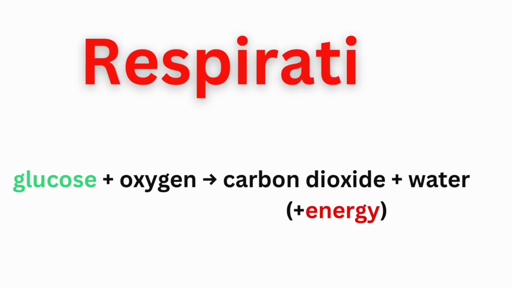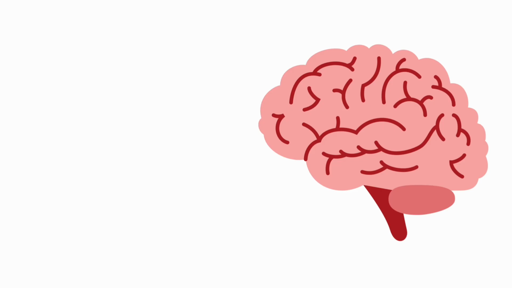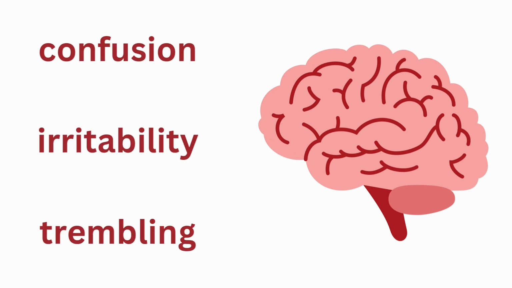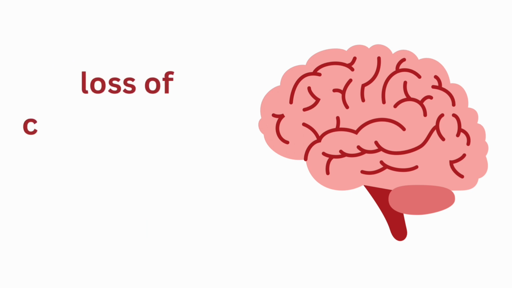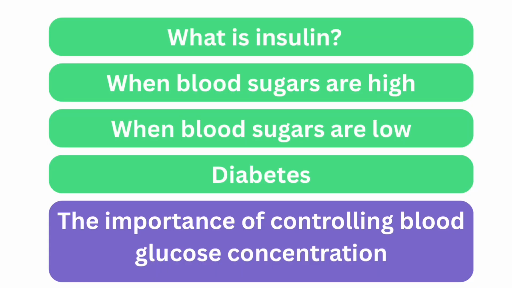As we've already mentioned, all of our cells need glucose so that they can carry out respiration, and the cells need respiration to release energy for their processes. Our brain is one example of an organ that needs lots of glucose to receive lots of energy. Consequently, if the concentration of glucose in our blood drops, this can lead to us developing symptoms such as confusion, irritability, or even trembling. And if blood glucose levels drop to dangerous levels, this can cause symptoms such as loss of consciousness or seizures.